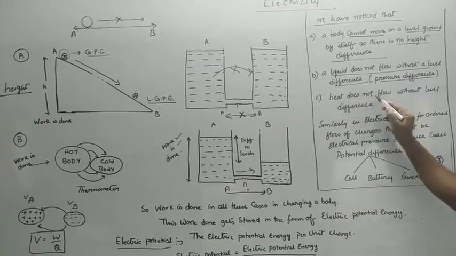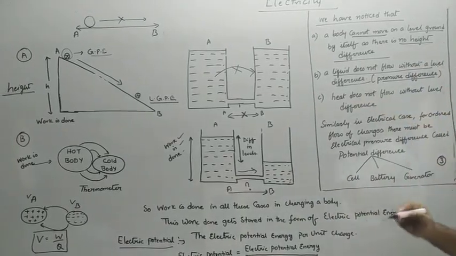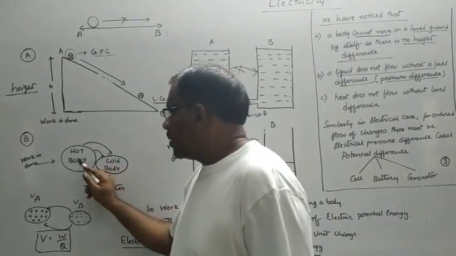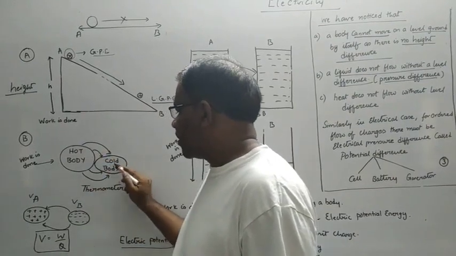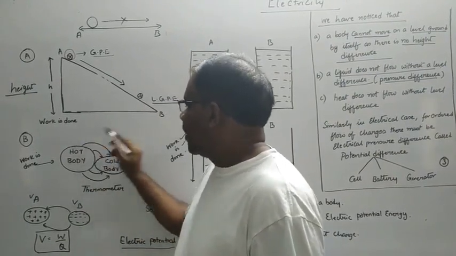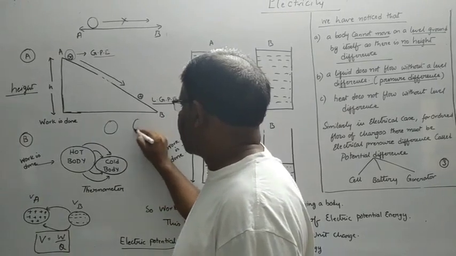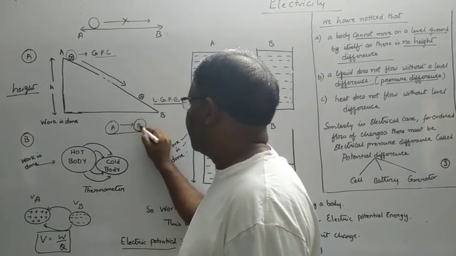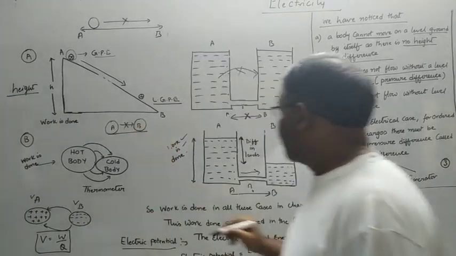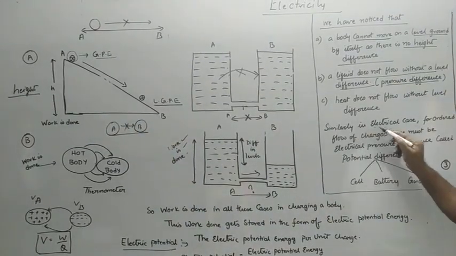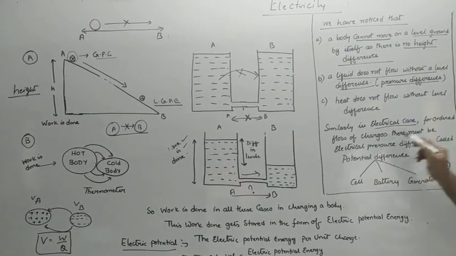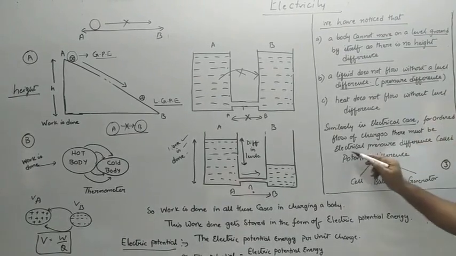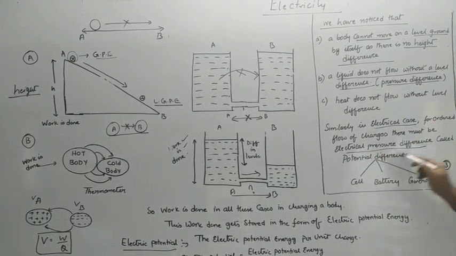In the same way, heat does not flow without a level difference. Now here, the hot body is at a higher temperature, the cold body is at a lower temperature. If the temperatures of both the bodies are the same, will there be any transfer of heat from A to B? There is no transfer of heat. So, similarly, in the electrical case, for orderly flow of charges, there must be an electric pressure difference called potential difference.